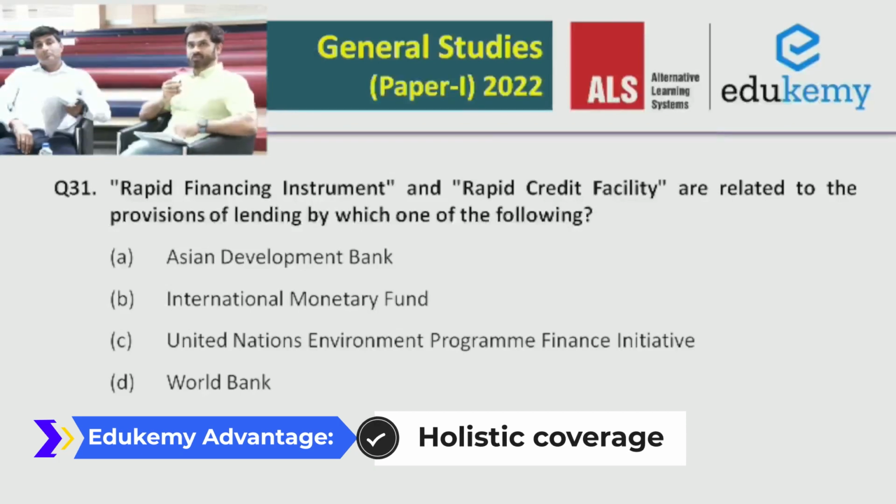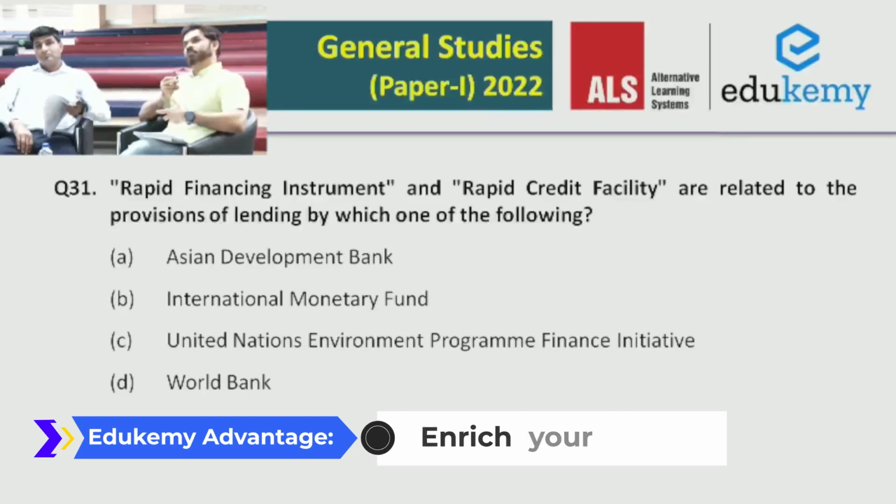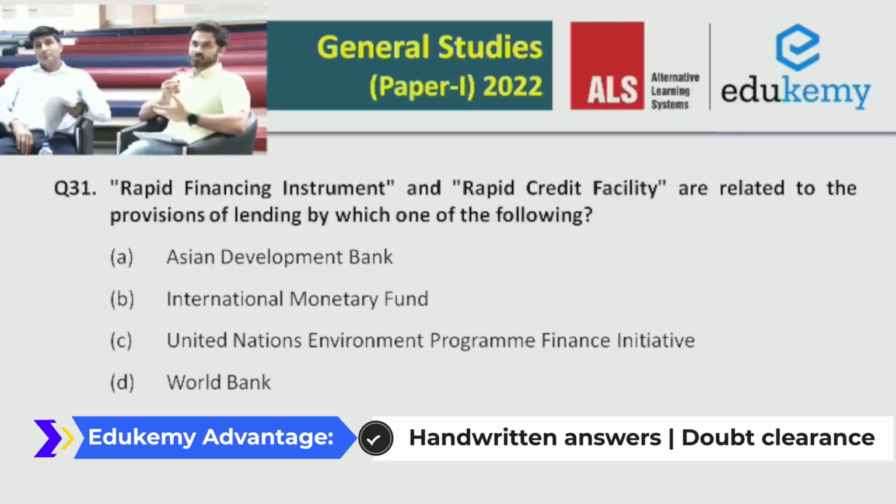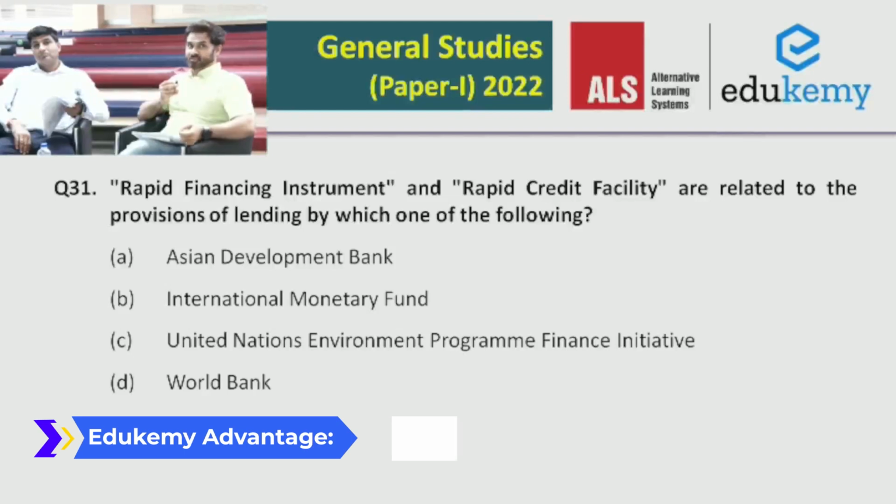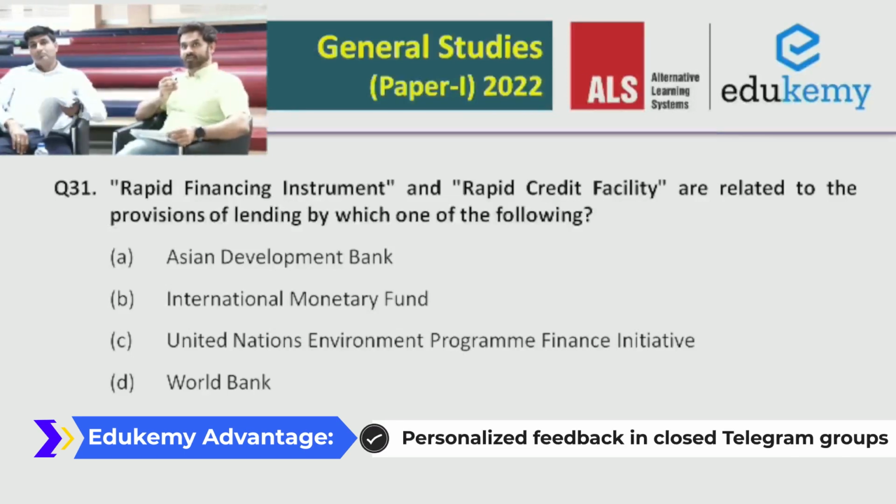Out of B and C also, because it is about rapid, means something which is urgent, immediately needed. So it should be some kind of crisis in the economy for which these are given. So the answer is likely to be B, and actually it is B. So by logic also you can solve some of these questions.